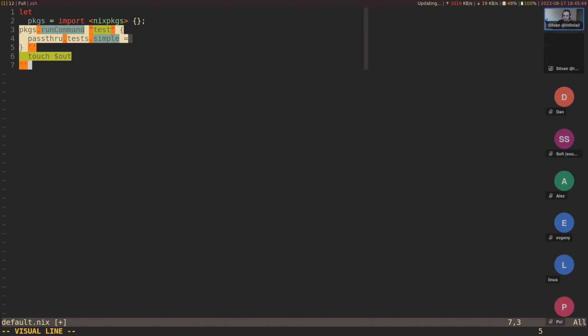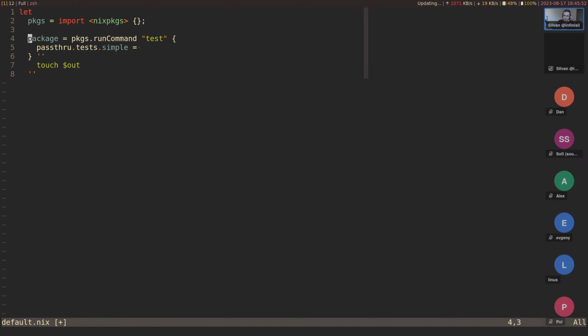We can do this using a let binding though. So let's say package equals this. Now in here we want to test it and kind of say, well, let's say we write foo to the result, and in here we do another runCommand. Can we get some nesting? This is the test, or let's call this foo. And this is the foo test.